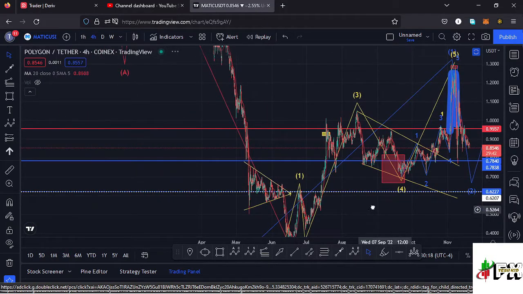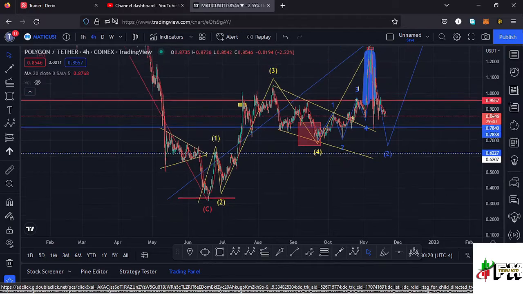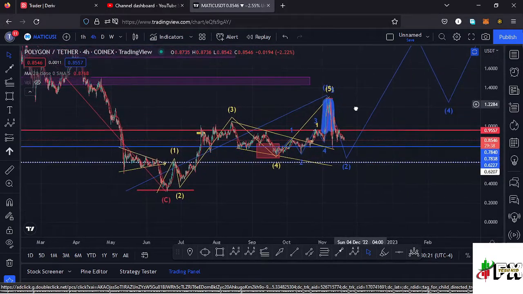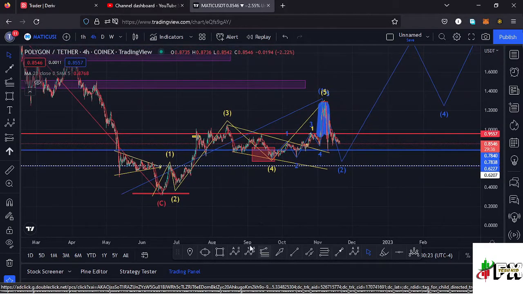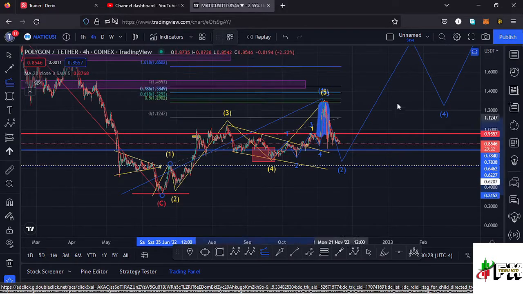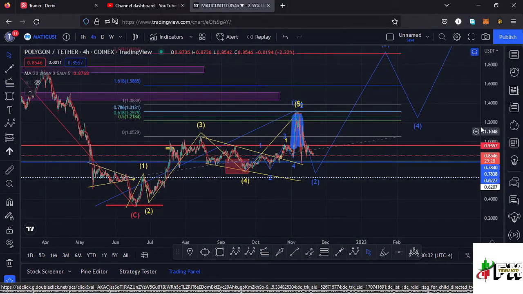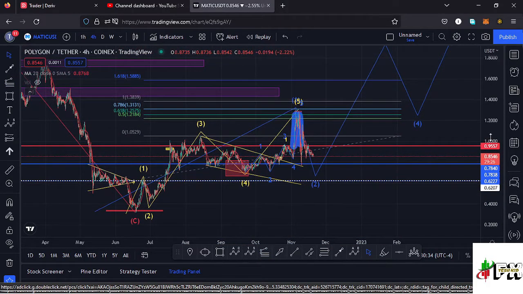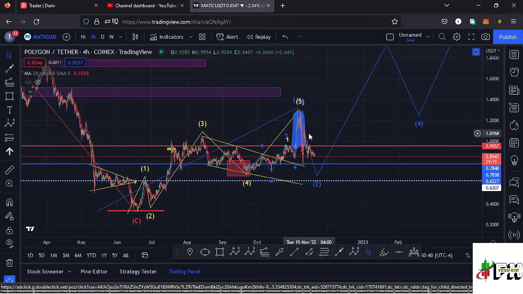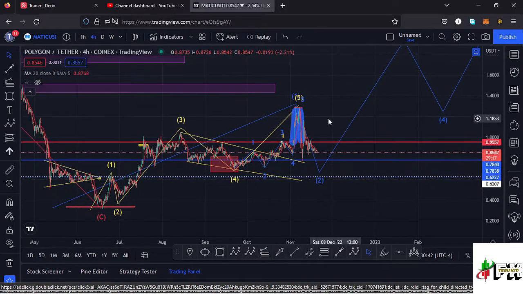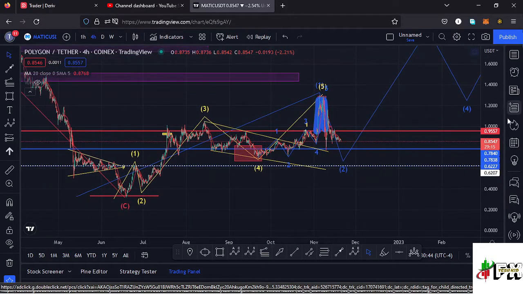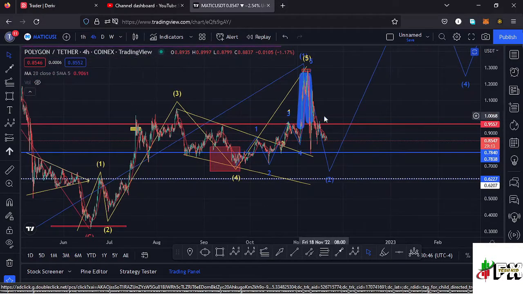Zooming out so that we can see whether that first wave to the upper side has done the minimum that we expect a wave 1 to the upper side to do, by connecting the fibs from the low of the first wave to the high of that wave 1, then dragging the fibs to the high of the wave 3, that gives me a minimum target area to the upper side at the fib level 0.618, and that is at around the $1.25 mark. In the high that you have here on the charts, we made our high at around the $1.3 mark, meaning we fully maximized the formation of that first wave to the upper side.